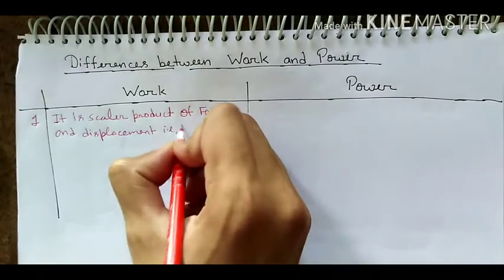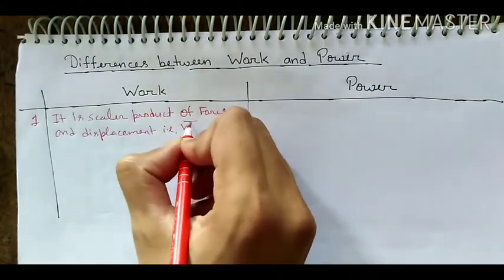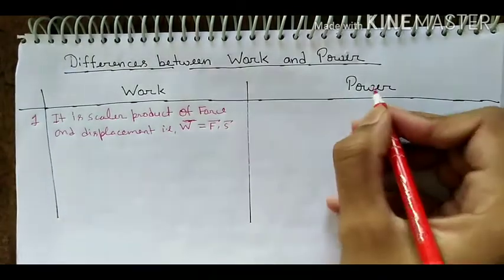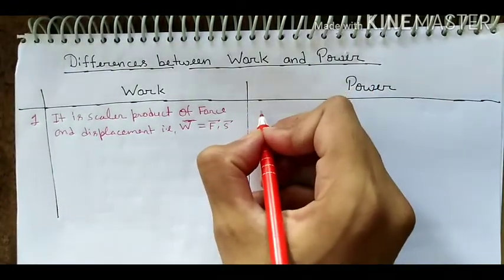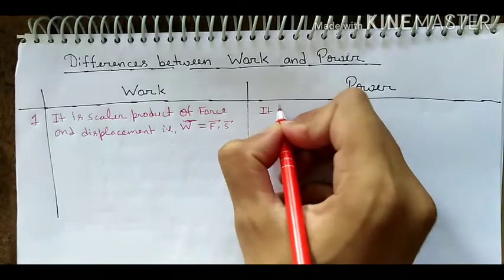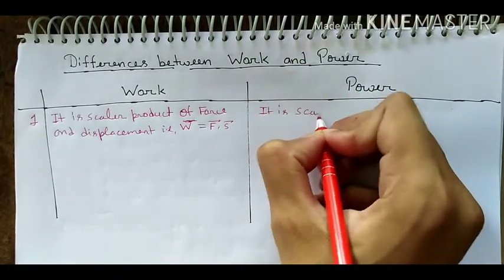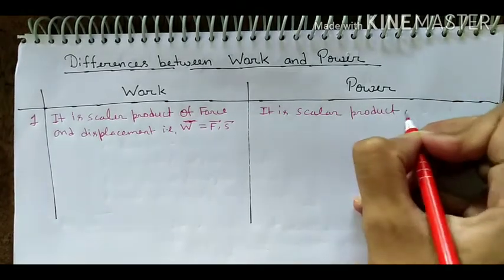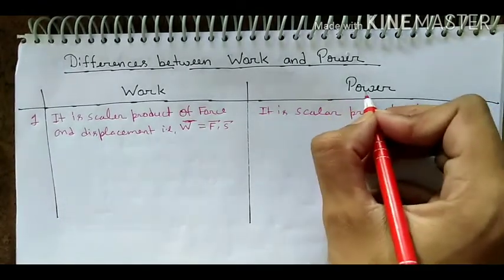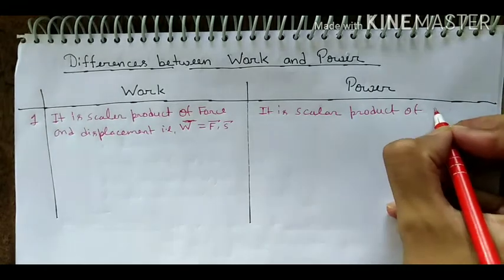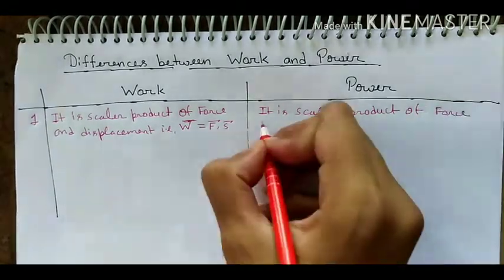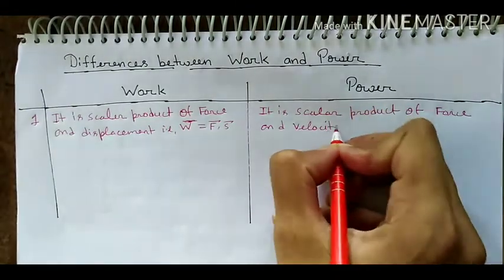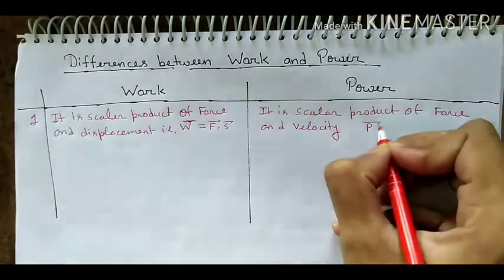That is, work done is equal to force into displacement. And power is also a scalar quantity. It is the scalar product of force and velocity, which we have already explained.